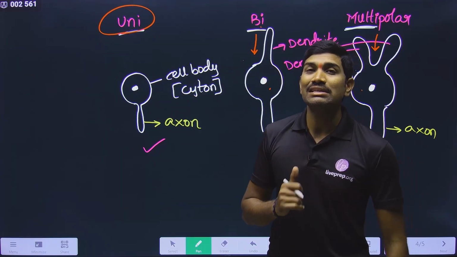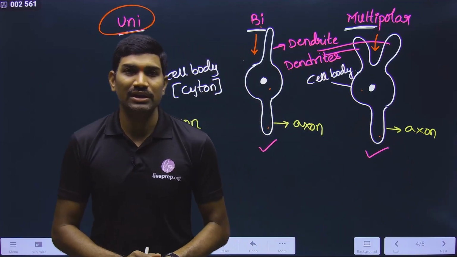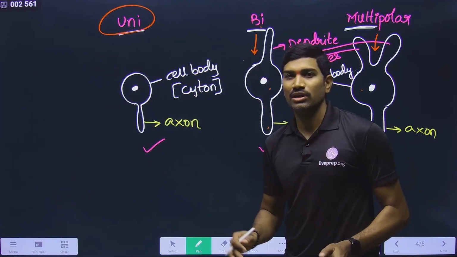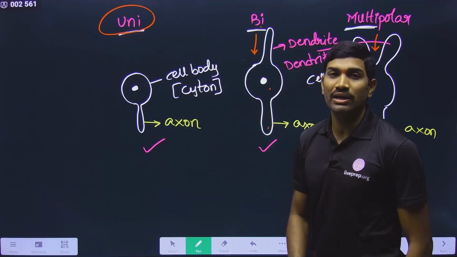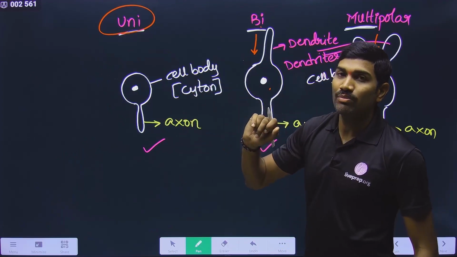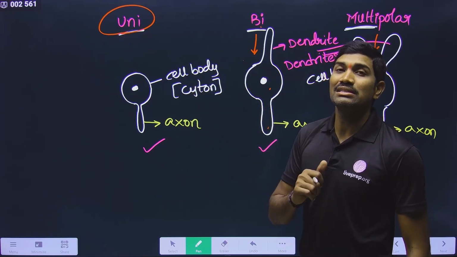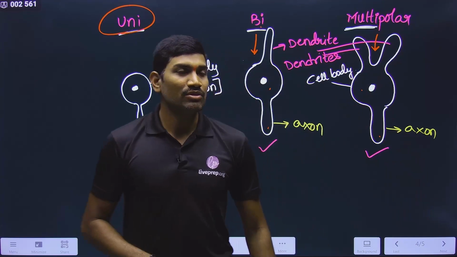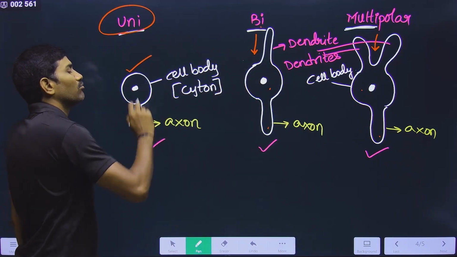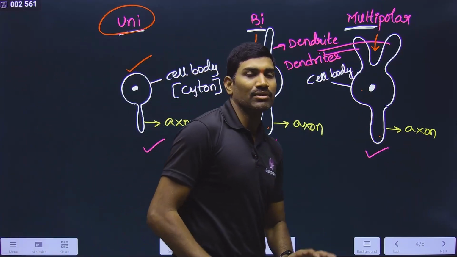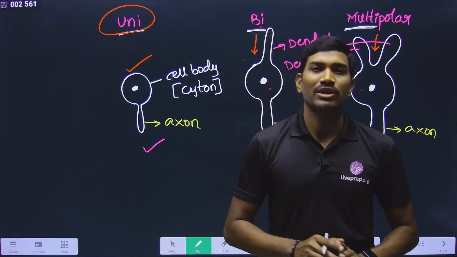Then who will receive the information? This is also a very important point, right? In NCERT they simply said unipolar, and you know the diagram of unipolar, up to that it is okay. But if dendrites are not present, who will receive the information? So please observe carefully. If dendrites are not there, the cell body can directly receive the information. So this is one important point we need to remember.